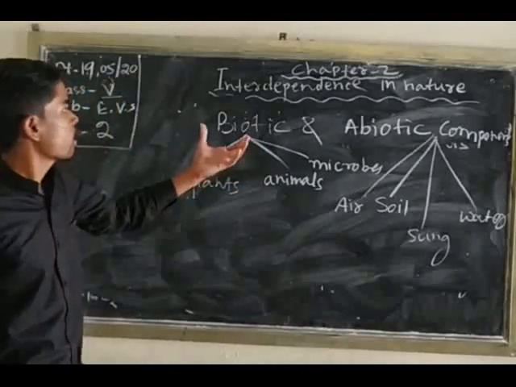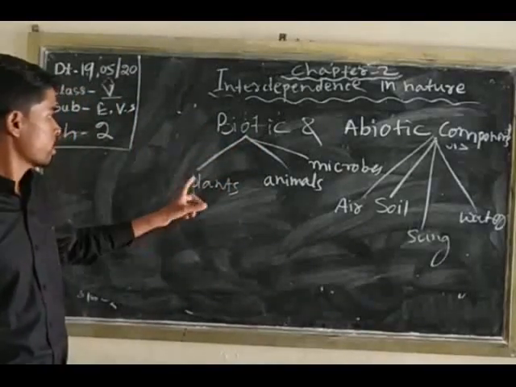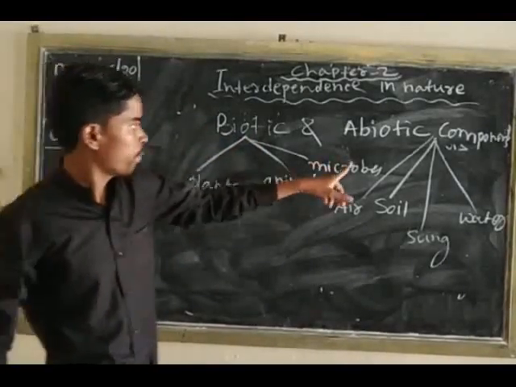So these are biotic components: plants, animals, microbes.